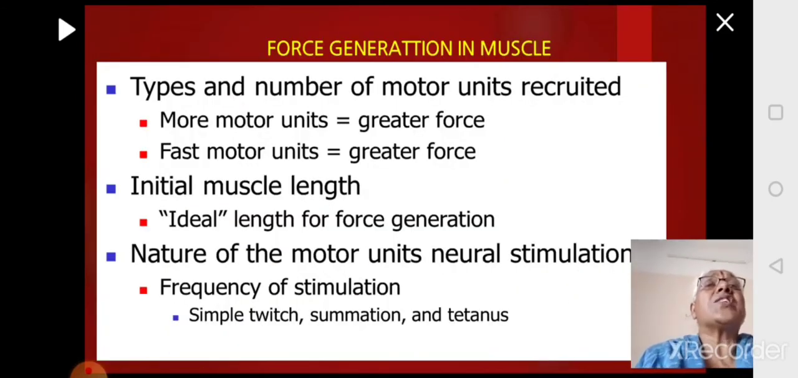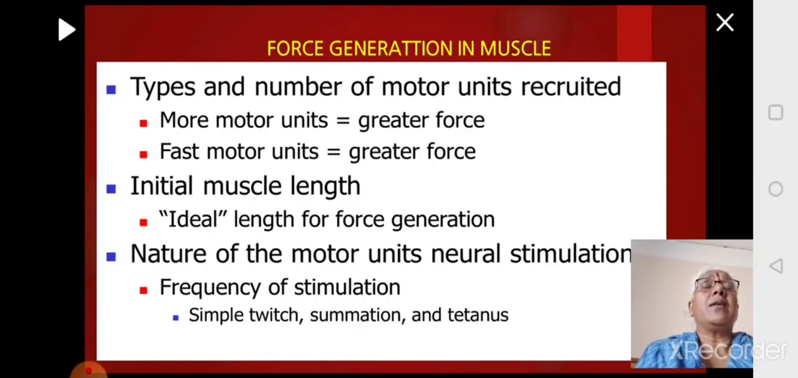So the force generation in the muscle, how much of force is generated, will depend upon the type of the motor units which are responsible to bring about the generation of force. If there are more number of muscle fibers or motor units involved, then the force generated will be greater. And also there are different types of muscle fibers like fast muscle fibers and slow muscle fibers. If the muscle fibers are fast muscle fibers, then those motor units will generate greater force.